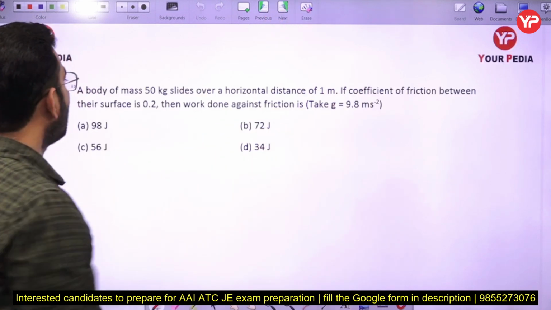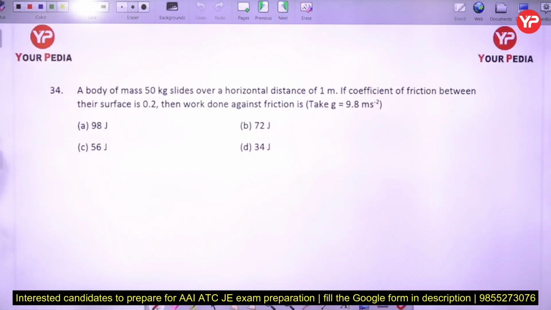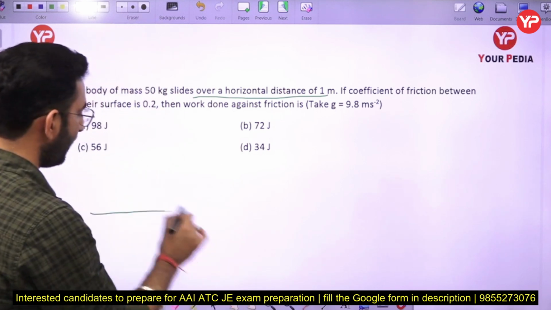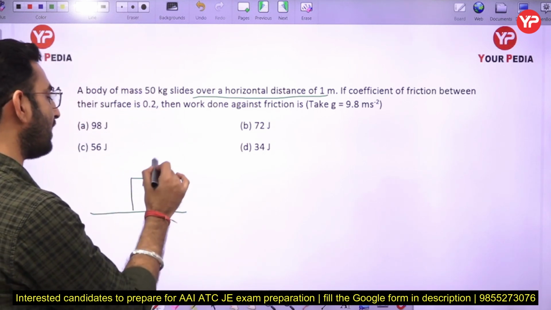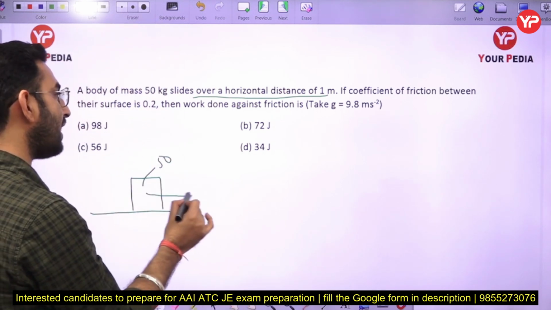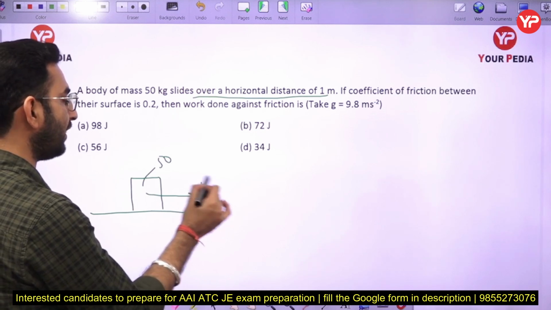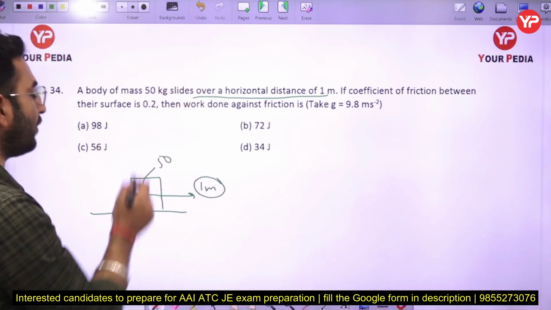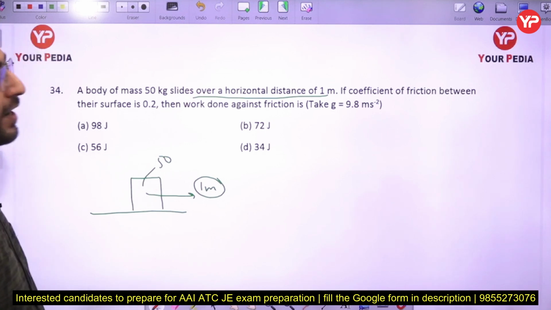Now the next question: a body of mass 50 kg slides over a horizontal distance of 1 meter. Here we have a body which is having a mass of 50 kg. It is sliding a distance of 1 meter here. Now if the coefficient of friction between the surfaces is 0.2, so in that case, what is the work done against the friction?